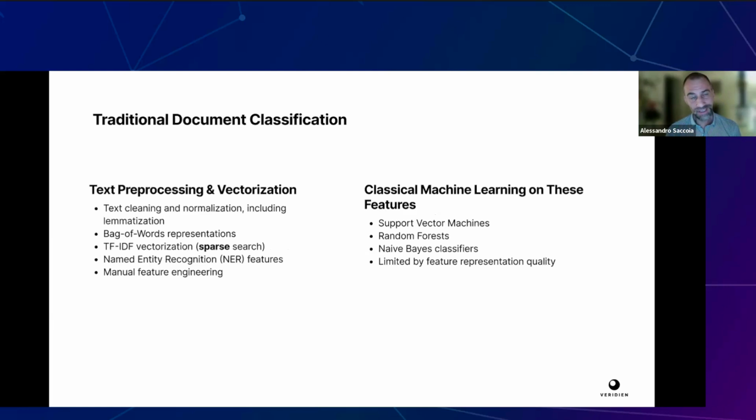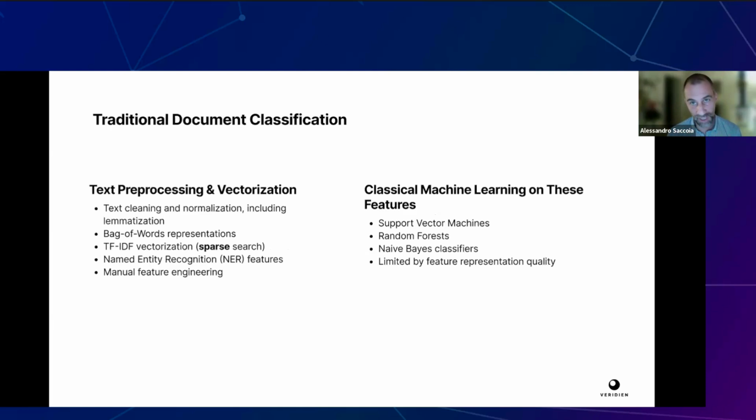There are some good things about traditional document classification that we have inherited. Just to give a historical background, remember before neural classification, there was pre-processing, vectorization, bag of words, TF-IDF, that is the sparse kind of search.